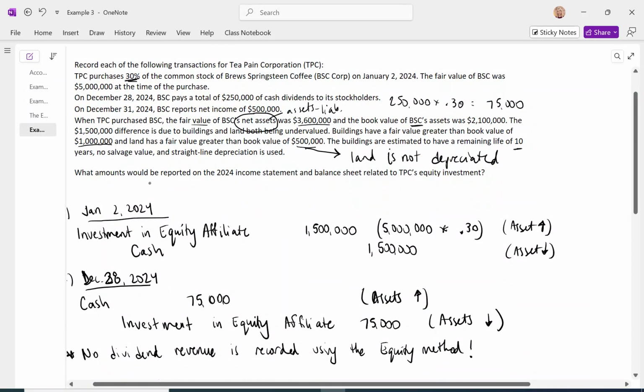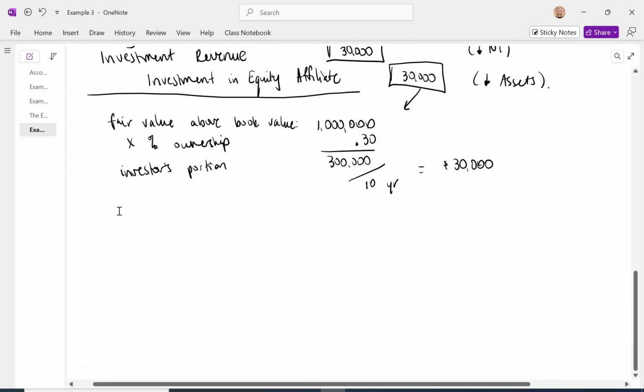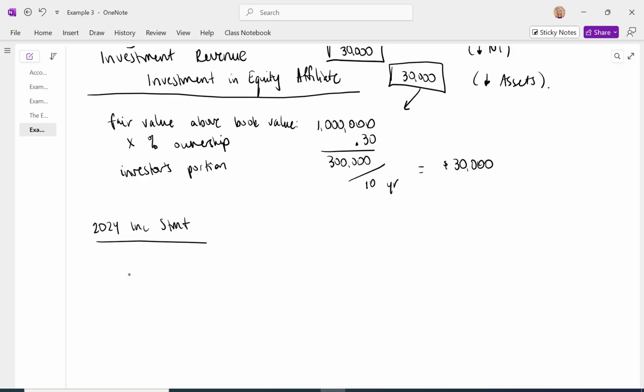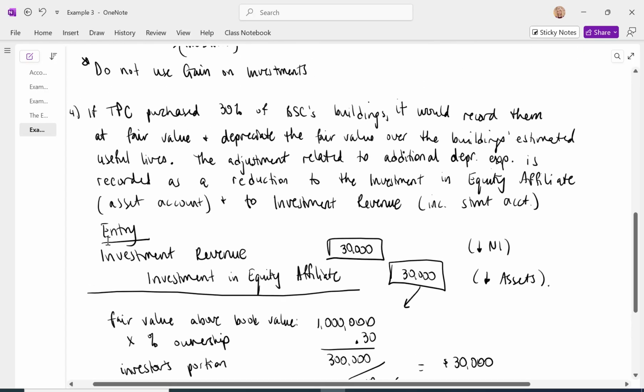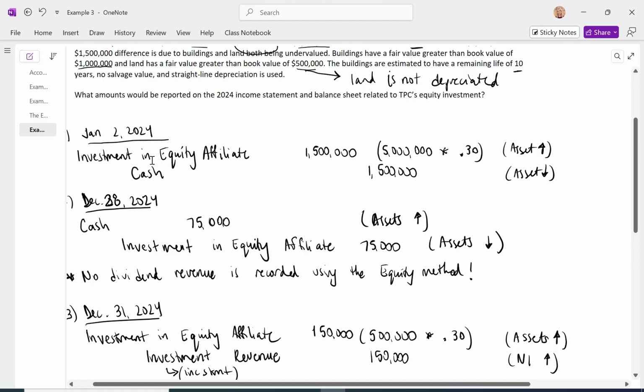The last item says what amounts would be reported on the 2024 income statement and on the 12/31/24 balance sheet. The 2024 income statement reports, so nothing on the income statement here.